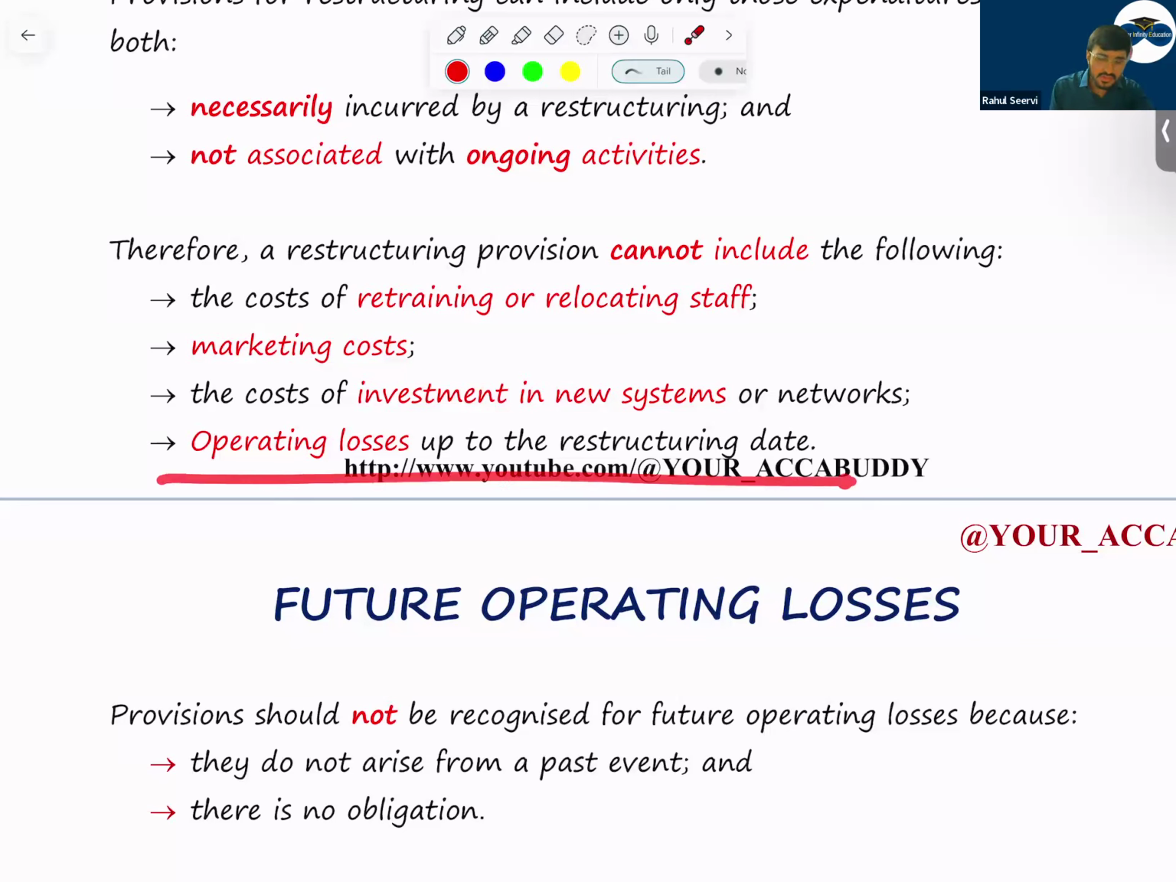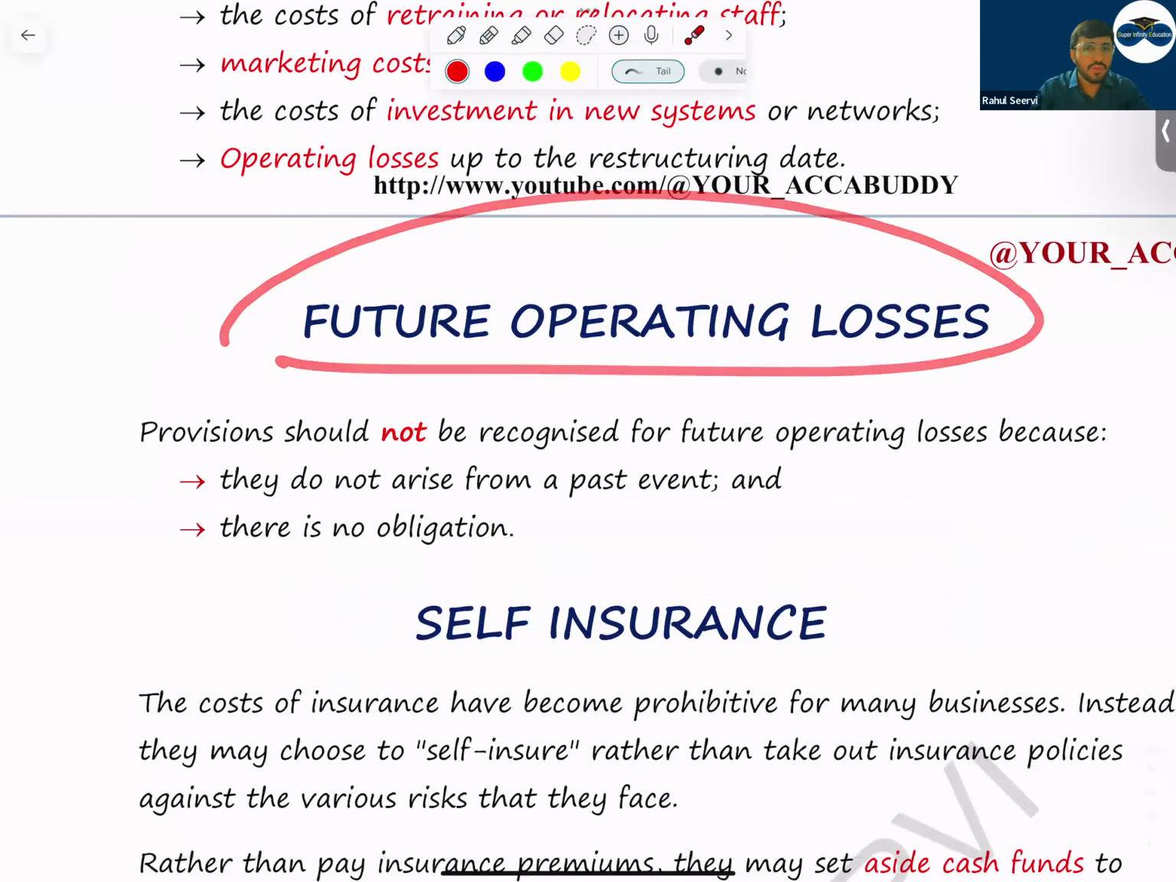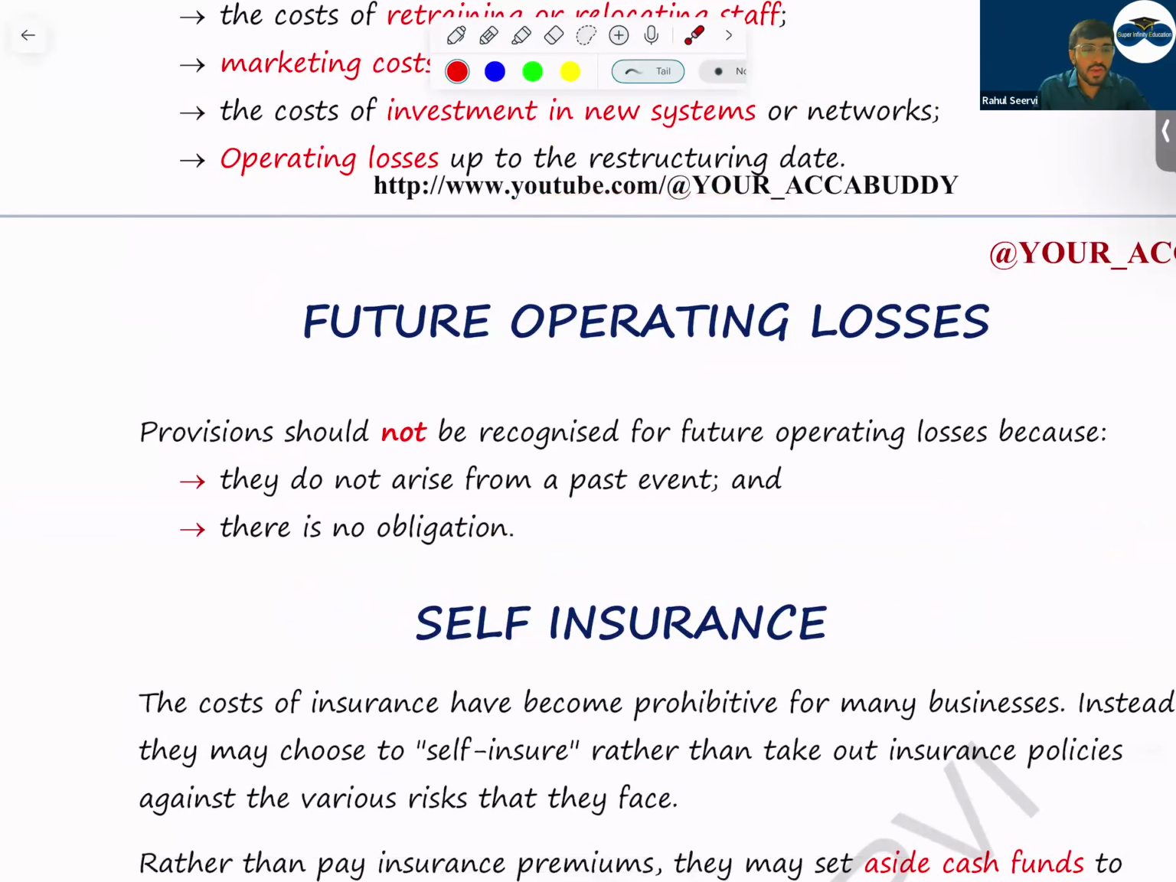Then operating losses. For operating losses you will not create any provision. Why? Understand. If today the company is saying that in future we will have losses, can the company create a provision? No. Because a provision should not be recognized for future operating loss, because it is based on a future event, not a past event. And whenever there is a loss, should you pay someone? There is no need to pay anyone. They do not arise from a past event, and there is no obligation. So I hope the future operating loss is also clear. All these are tested for 2 marks or 3 marks in a single entity as well as in your MCQ.